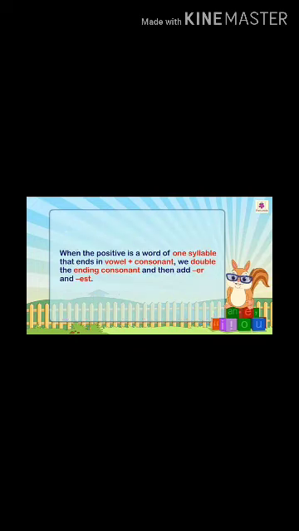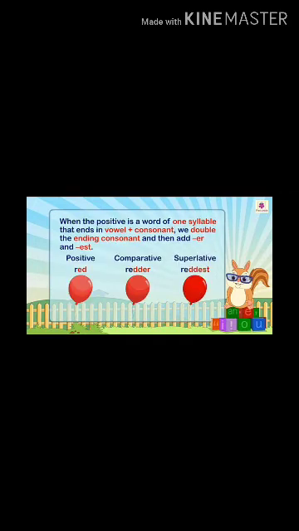Another is when the positive is a word of one syllable that ends in vowel plus consonant, we double the ending consonant and then add ER and EST. For example, red, redder, reddest.